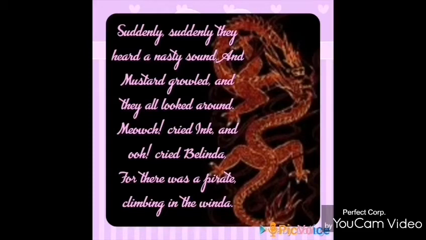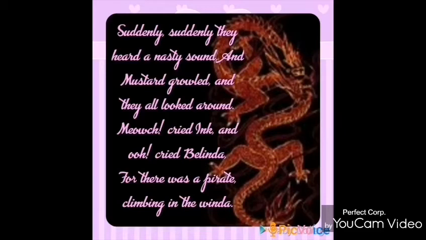Now, when all were busy making fun of the dragon, sitting in the red wagon, suddenly an unpleasant noise came, and they started looking for the source of the noise. Where did this noise come from? Mustard started growling. That is, the dog started growling to look around. What is this noise all about? Ink cried meow, and Belinda cried ooh. For there was a parrot climbing in the window, and they saw that a parrot was climbing through the window of the house.